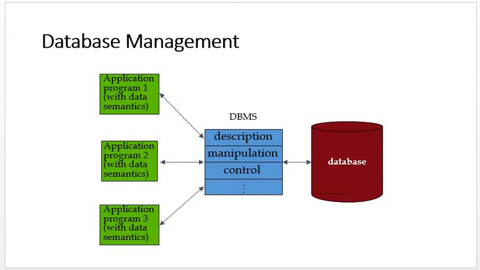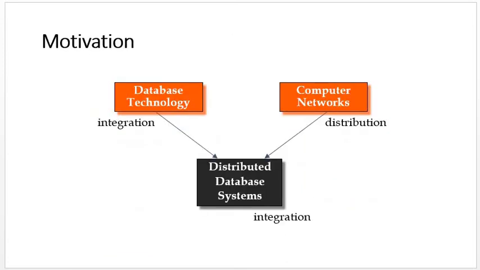Now moving forward, the new concept is known as a distributed database system. This is the distributed database system, as you can see. What is the difference between database technology and distributed database technology? In a database management system, or DBMS, the entire application information is stored at one location, one place.